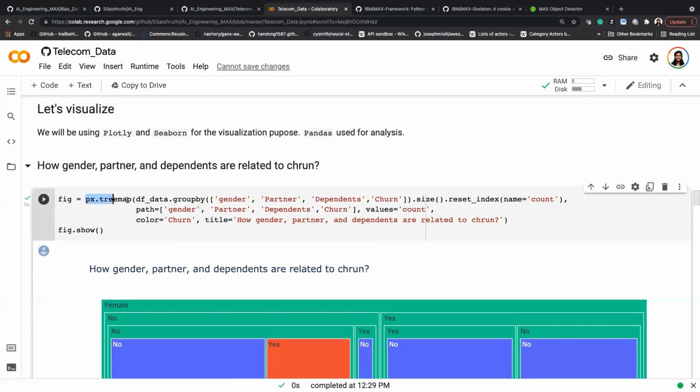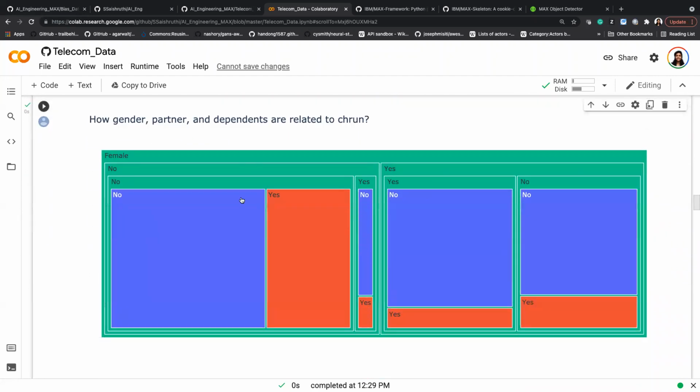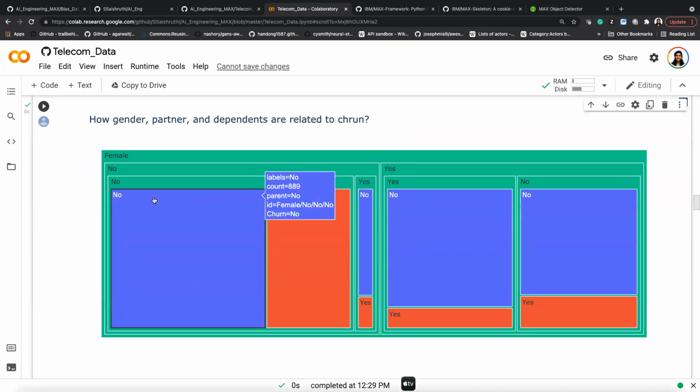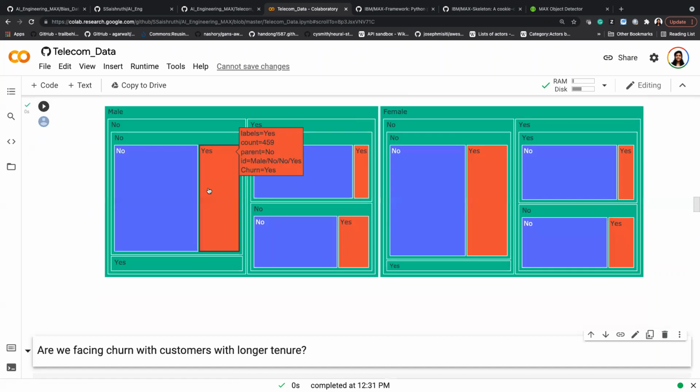So I'm using Plotly tree map and I'm using Pandas group by function to get this plot. So just by looking at it, right? Let's say you have a 60,000 row data set. And when you visualize, can you see how effectively you can understand what's happening? So I'm gonna just create this visualization.